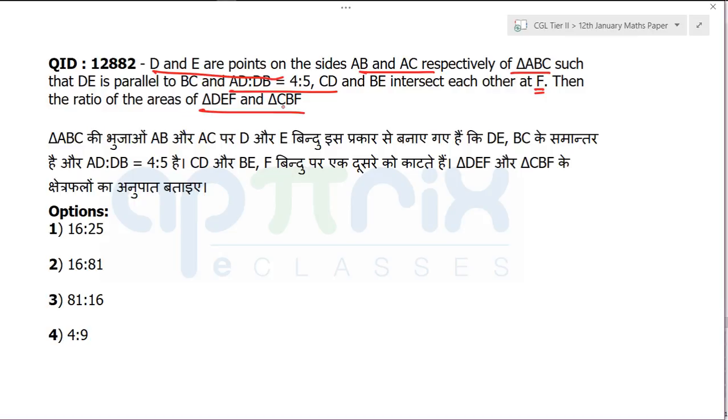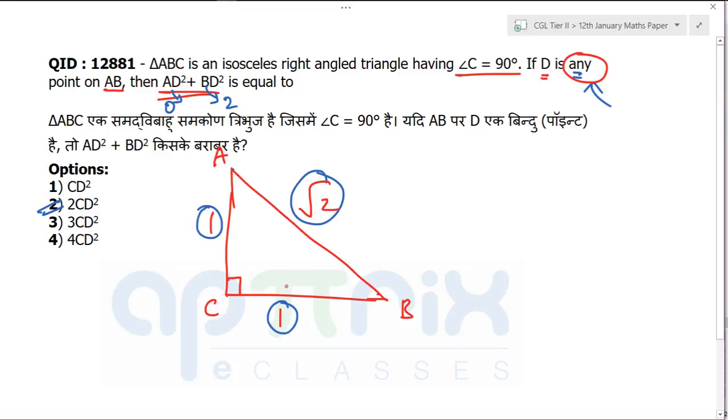Alok is saying, how did you get CD is equal to 1, right? Look, try to understand one thing. CD will be 1 because if I am choosing a point which is just below A here, CD will become equal to how much? 1. So that's why CD square will be 1. That's why my answer should be 2. Only B is possible, right? I hope it is clear now.